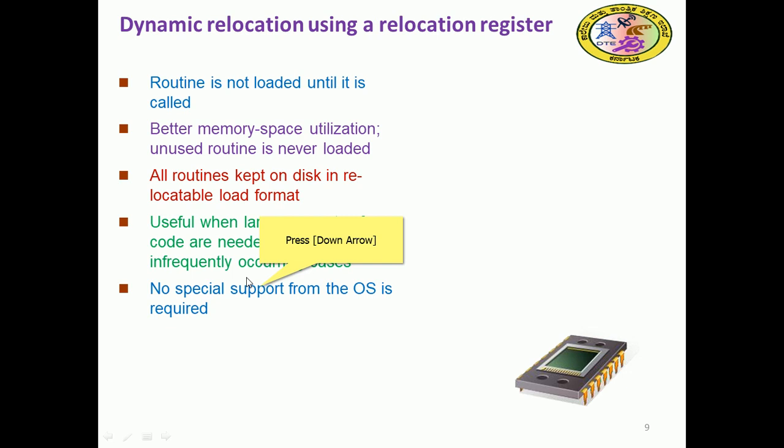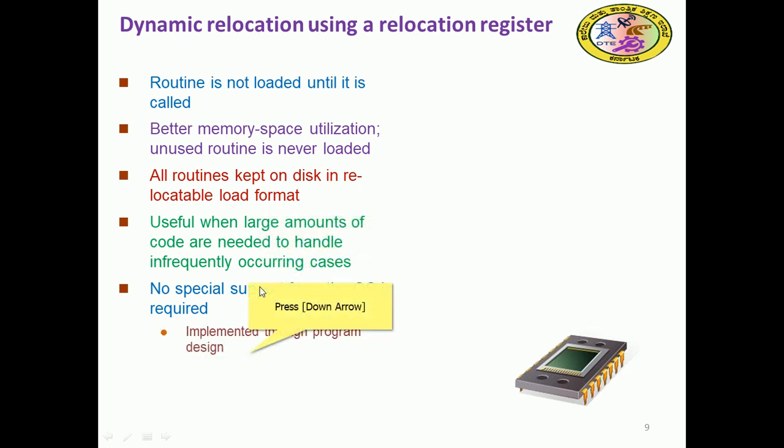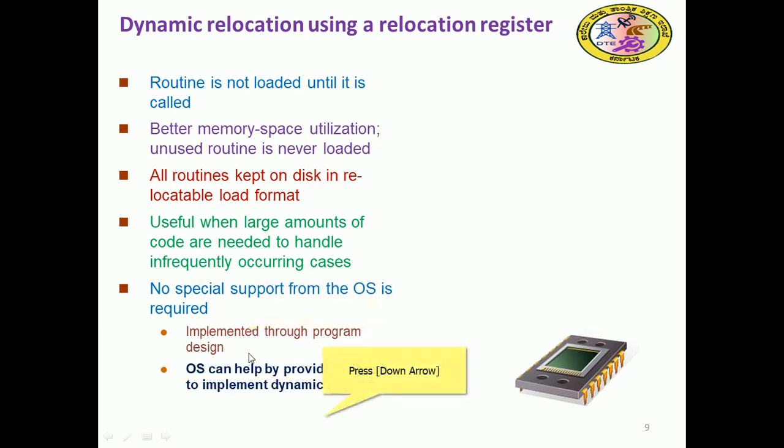Only abundant memory should be made available. It is implemented through program design. The operating system can help by providing libraries to implement dynamic loading.